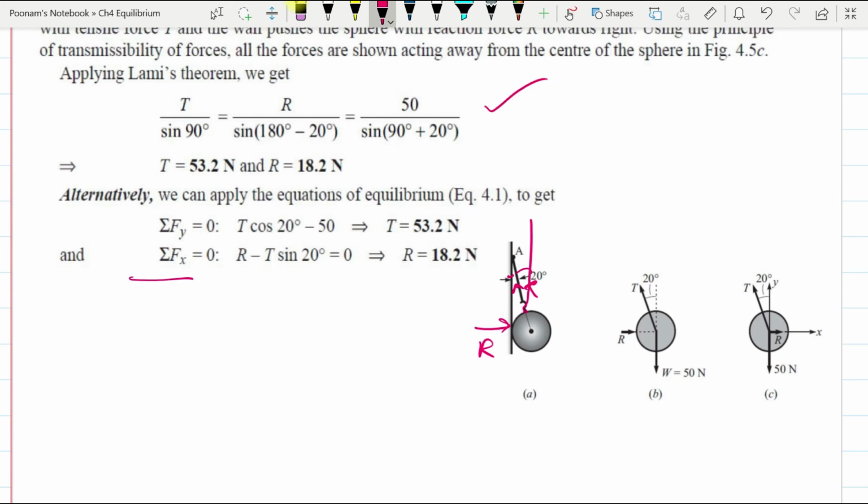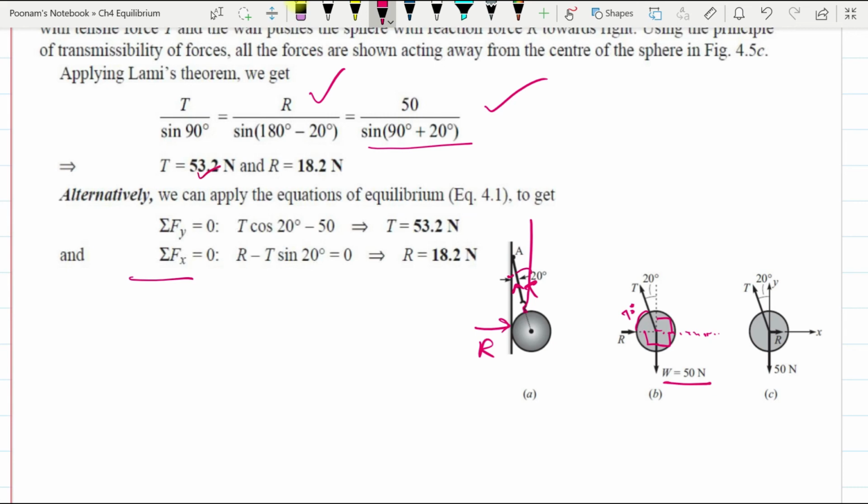T divided by, this angle is 90 degree, this angle is also 90 degree, so this is 70 degree. So T divided by sine 90, the angle between these two forces is 90, equal to R divided by sine of 180 minus 20 degree, equal to 50 divided by, which is the weight, sine of 90 plus 20 degrees.